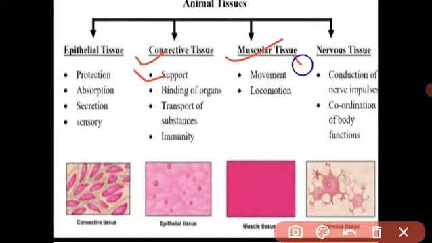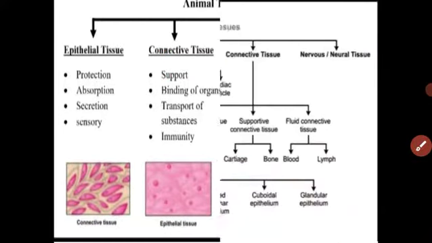And the 4th type of animal tissue is nervous tissue. You know the nervous system. With the help of the nervous system, we can coordinate all body parts. Means our body functions by coordinating the organs with each other. Understood? Animal tissue is divided into 4 types on the basis of their structure and function. Each type also has subtypes. Let us see the tree diagram of animal tissue.